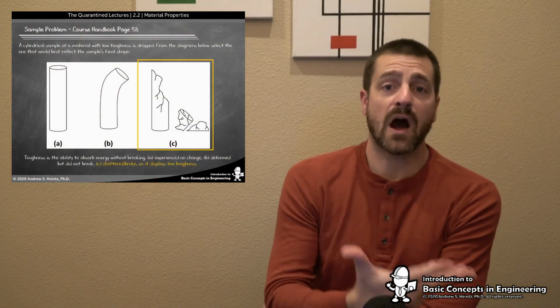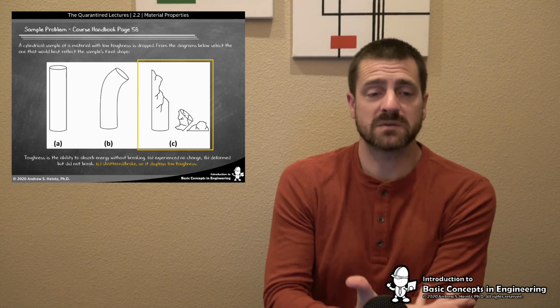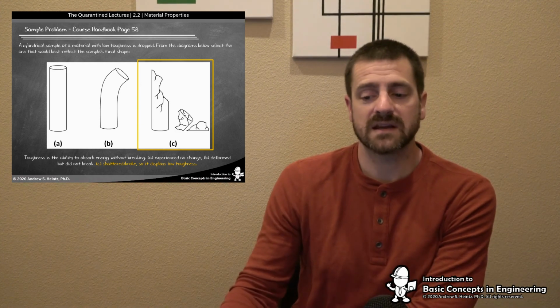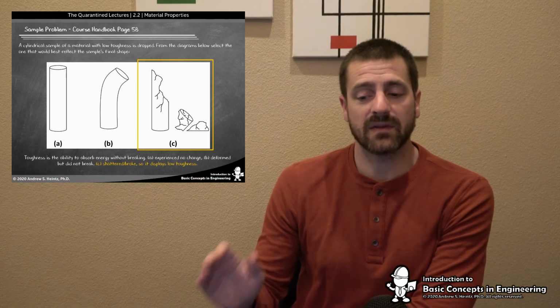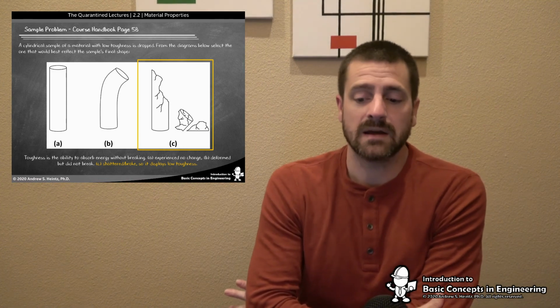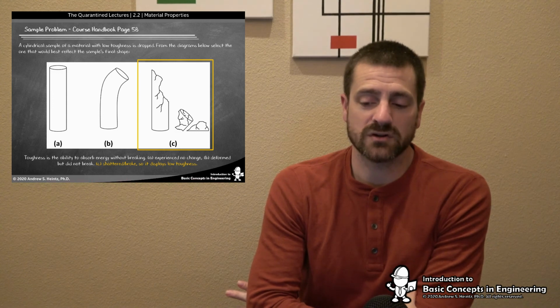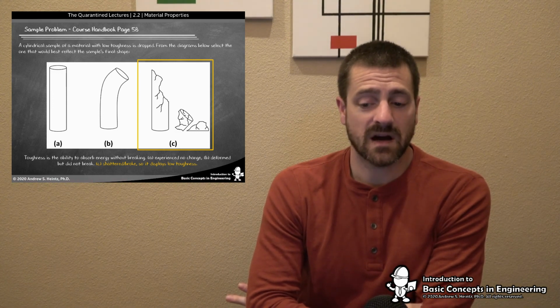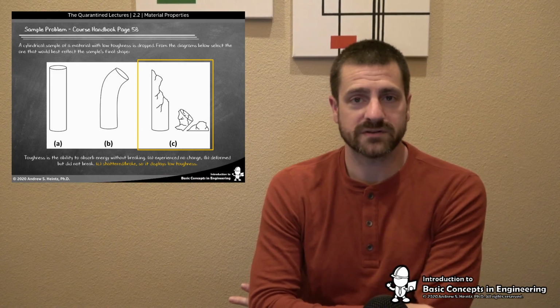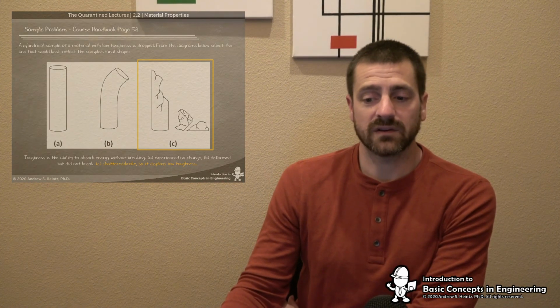Toughness is a measure of how much a material can take before it breaks. Something with low toughness then would be very apt to break, and that is why C is the correct answer. Toughness is the ability to absorb energy without breaking. A experienced no change, B deformed but did not break, and C shattered and broke, so it displays the lowest toughness.